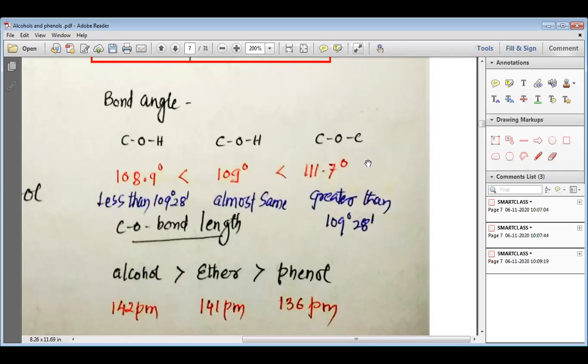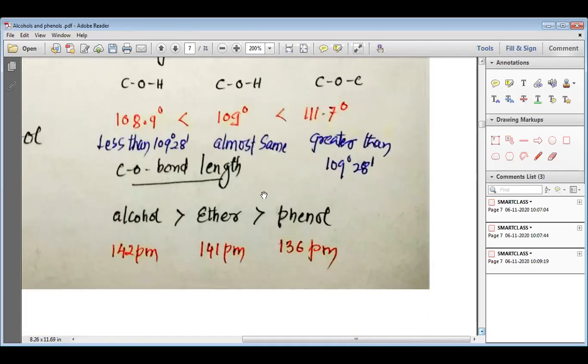That is why we can say that the bond angle is highest in ethers, whereas it is smallest in alcohols. The bond angle in ether is greater than 109 degrees 28 minutes, whereas the bond angles in alcohols and phenols are almost similar to 109 degrees 28 minutes.